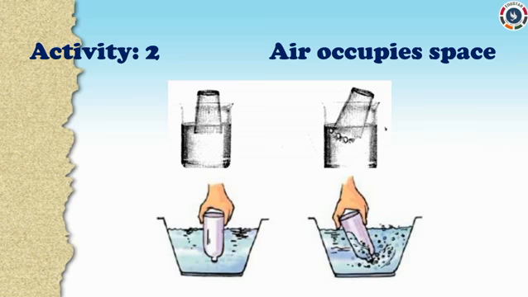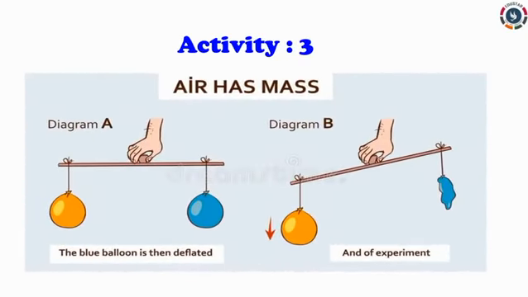Okay, dear students. Now we are going to see an activity to show air has weight or mass. Air is matter. It therefore has mass. Let us do an activity to understand that air has mass. Materials required: stiff wire or stick, 2 balloons, string and nail. Let's start the activity.